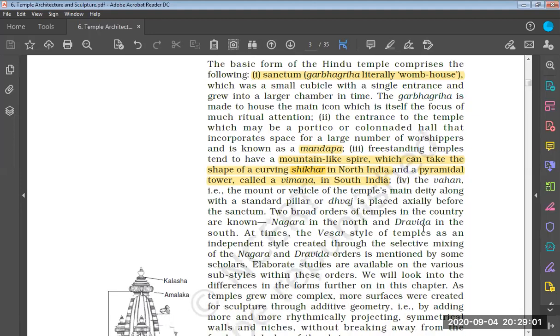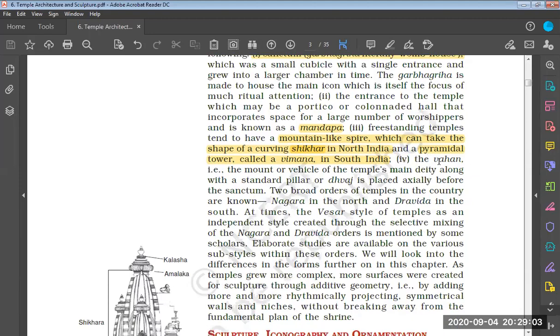And the fourth portion over here is the Vahan. This is the mount or vehicle of the temple's main deity, along with the standard pillar, which is also known as Dhwaj. Vahan is the thing on which the main deity is seated. Sometimes it is shown that the main deity is traveling on a kind of chariot, so that is known as Vahan.